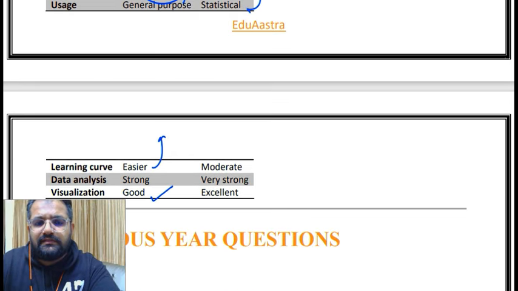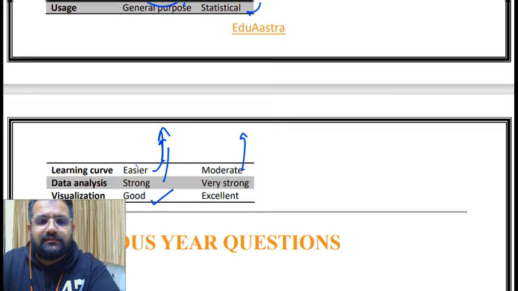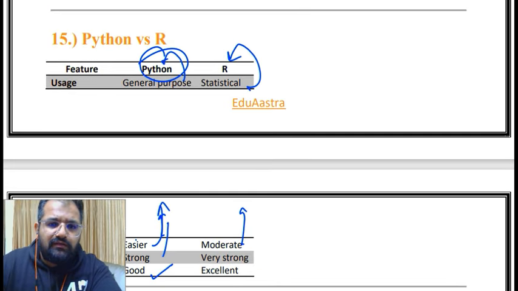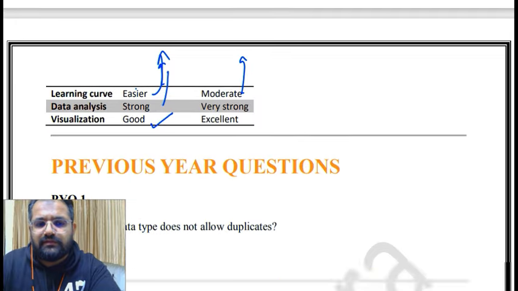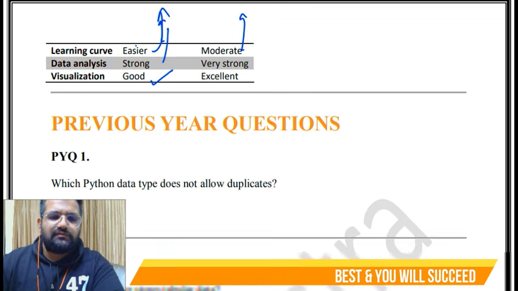ठीक है, क्या? Easier learning curve in case of Python and moderate in case of R. Data analysis strong in case of Python and very strong in case of R. And good visualization in case of Python and excellent in case of R. ठीक है, such tables versus differences questions are very important. Now let's come to our previous year questions from this chapter.